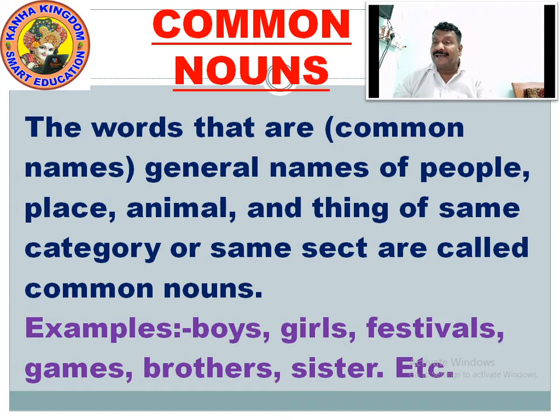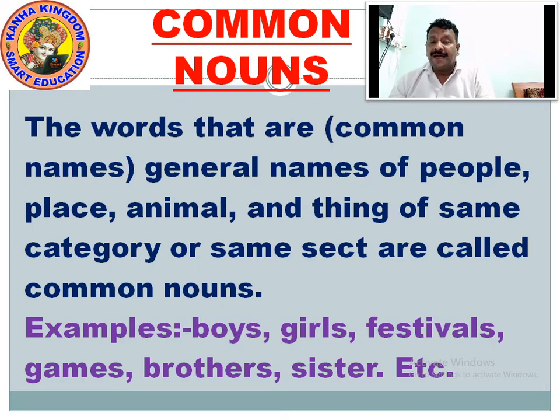The nouns that are common names, general names of people, place, animal and thing of the same category or same set are called common nouns. What are common nouns?